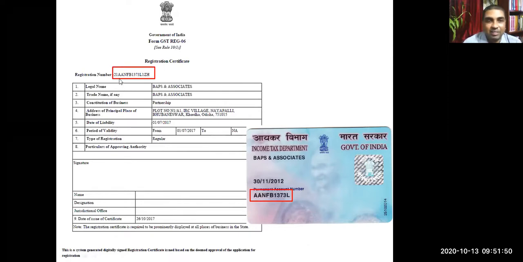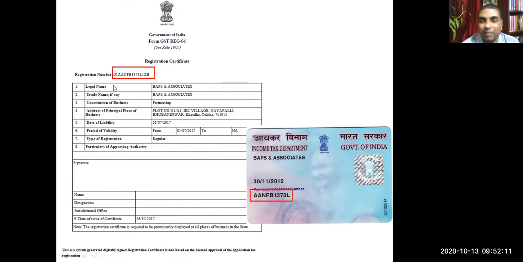Can you find the same number here? AANFB1373L. Is it there or not? Yes, sir. Okay. Before that, the 21 is the state code. It shows that this is registered in Odisha. Okay, 21 is the state code for Odisha.